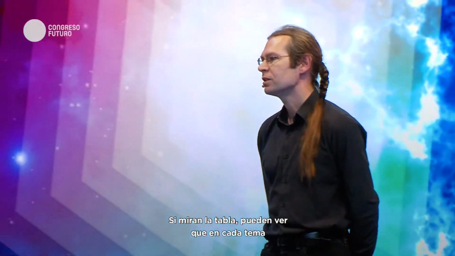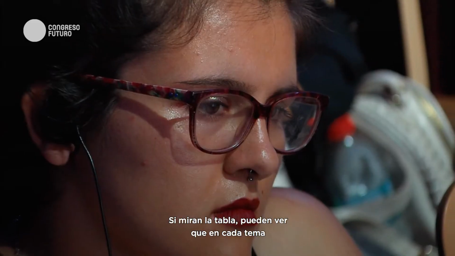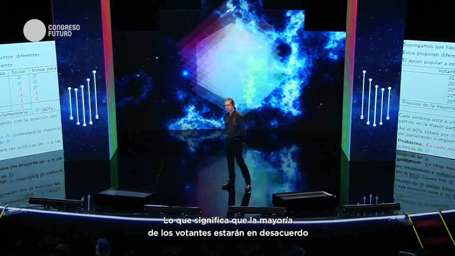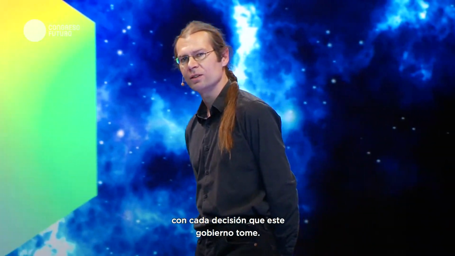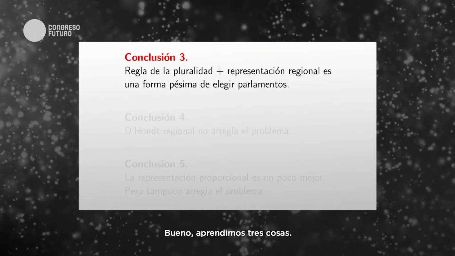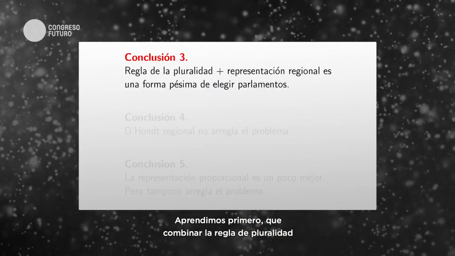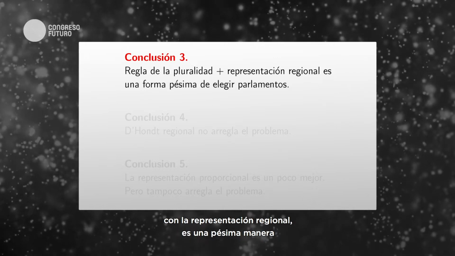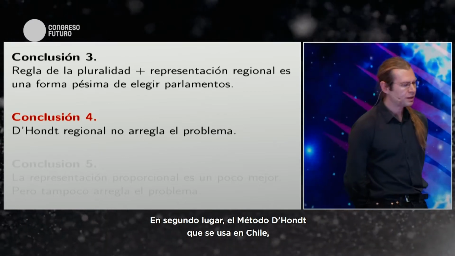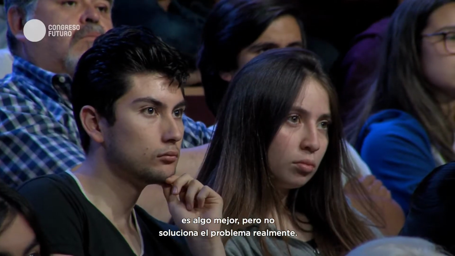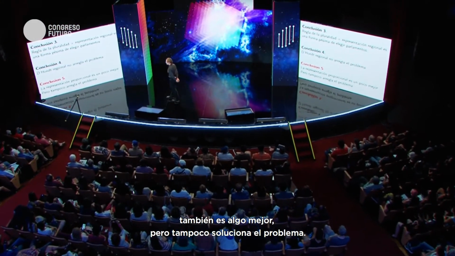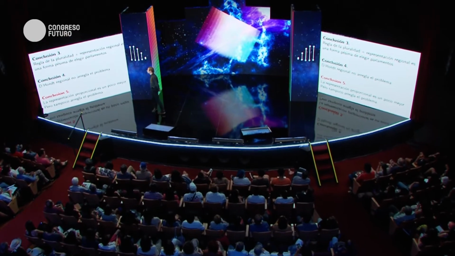If you look at the table, you can see that on every single issue, a majority of voters prefer the A party policy. So that means a majority of voters are going to be unhappy with every single decision that this government makes. So what's the problem here? Well, we learned 3 things. First of all, combining the plurality voting rule with regional representation is a terrible way to elect a parliament. Second, the D'Hondt method used in Chile is somewhat better, but it does not really fix the problem. Third, fully proportional representation is also somewhat better, but it also does not really fix the problem.